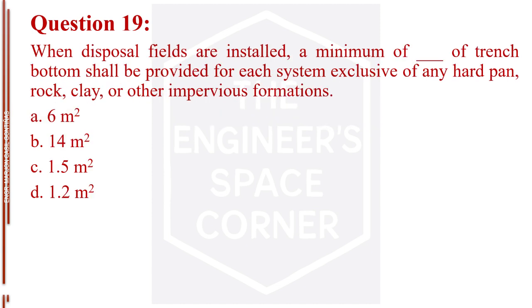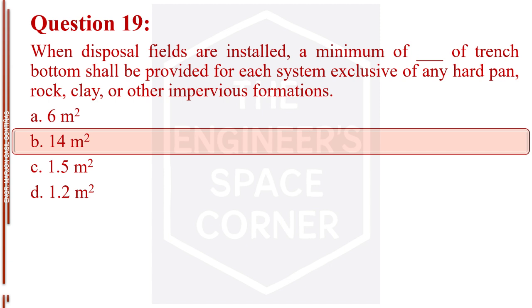Question number 19. When disposal fields are installed, a minimum of blank of trench bottom shall be provided for each system exclusive of any hard pan, rock, clay, or other impervious formations. Letter A, 6 square meters. Letter B, 14 square meters. Letter C, 1.5 square meters. Letter D, 1.2 square meters. The answer is letter B, 14 square meters.